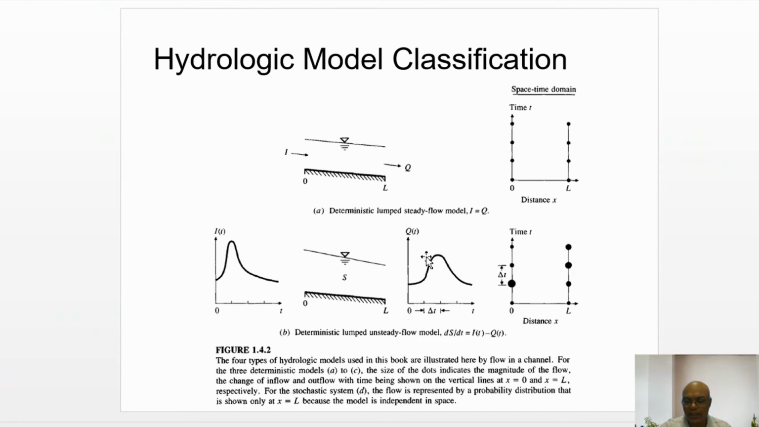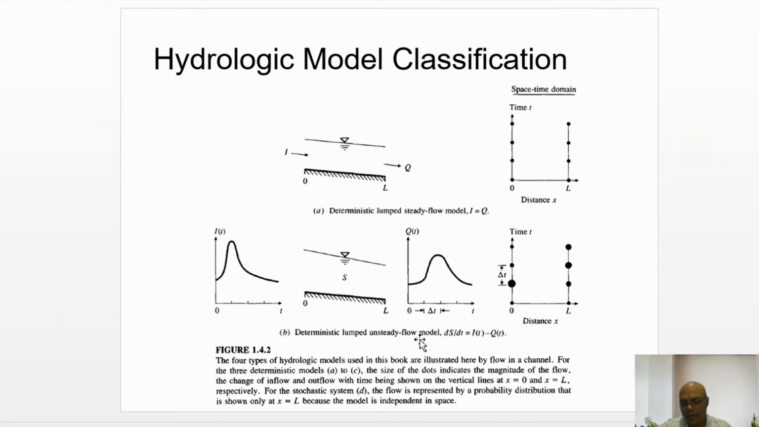We can see that inflow at the inlet and outflow at the outlet are plotted, and the inflow is not changing with time, and this inflow becomes outflow and is not changing in the x direction. At the outlet also, the outflow is not changing with time. So this is a deterministic lumped static flow model. That is for I equal 3. Then B shows the deterministic lumped unsteady flow model.